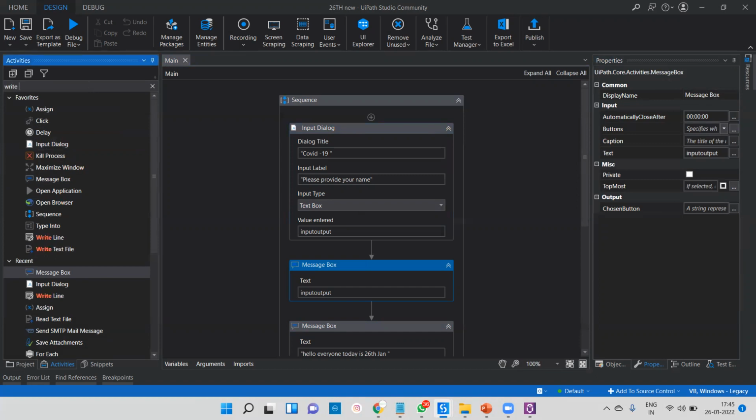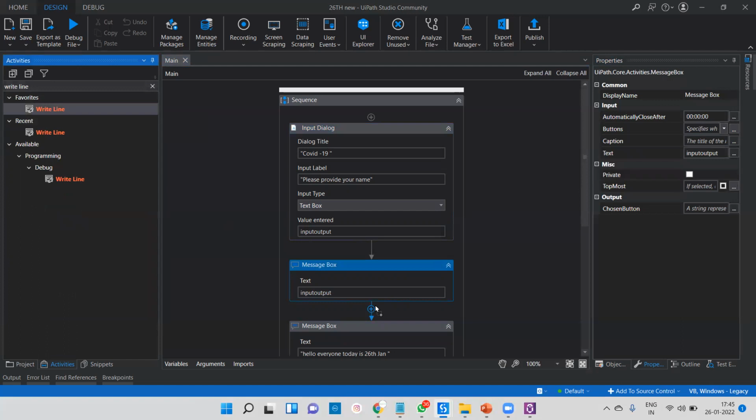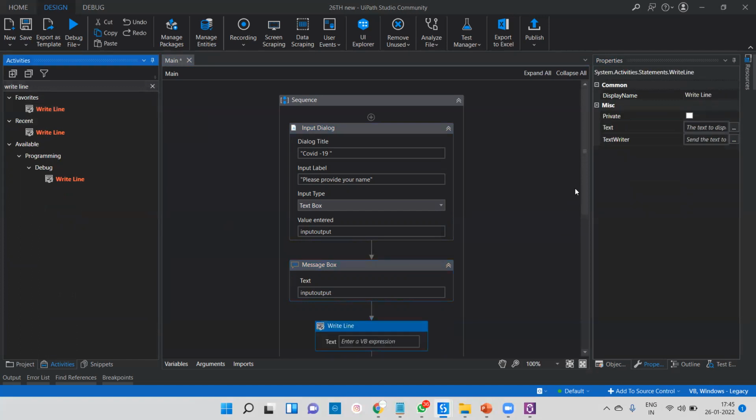Let me go here. Let me pass a Write Line. Using Write Line, we can pass these things, and we can pass input output. I want to store this data in one particular notepad. It's very simple to do.